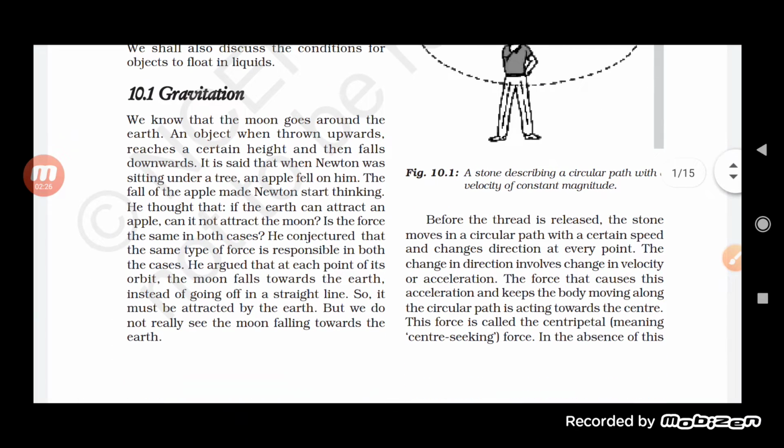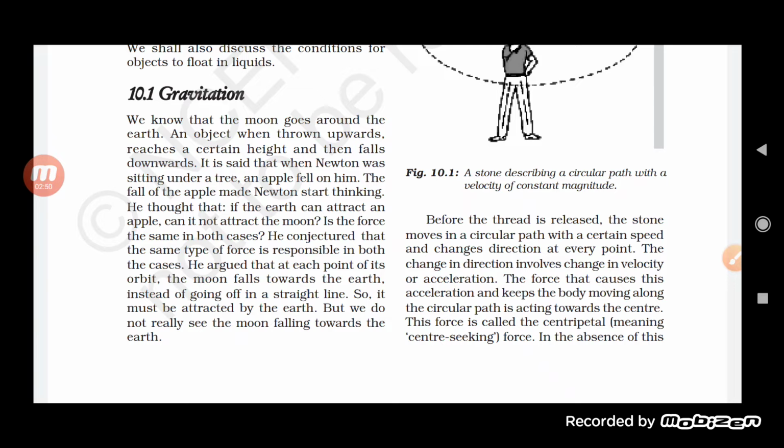You see that anything which is present around us, like the moon, goes around the earth. When we throw an object in the upward direction, it will reach a certain height, and obviously it will fall downward. Why is it so? So basically this led to the foundation of gravitation.